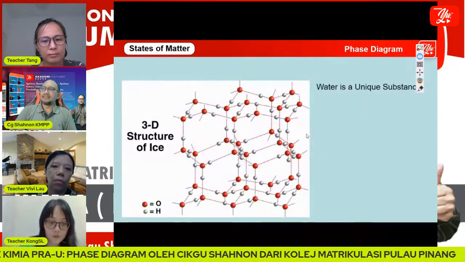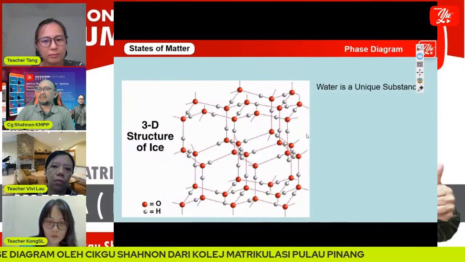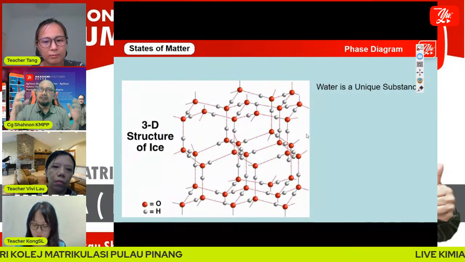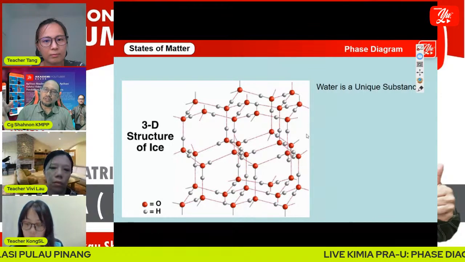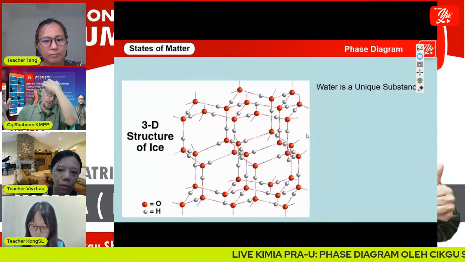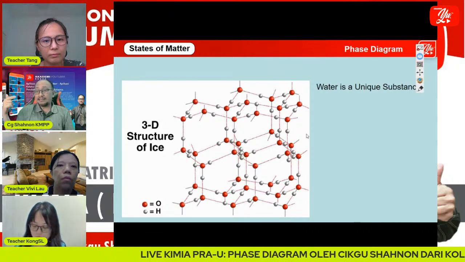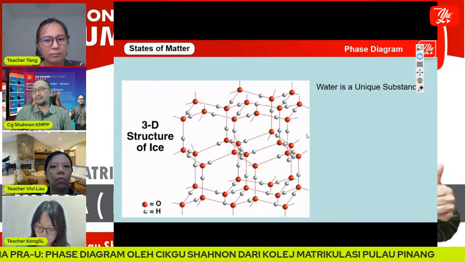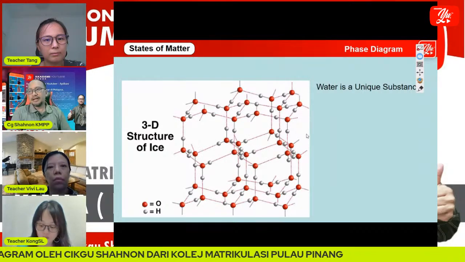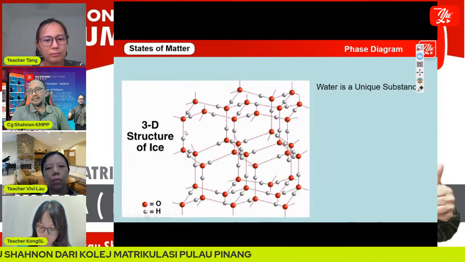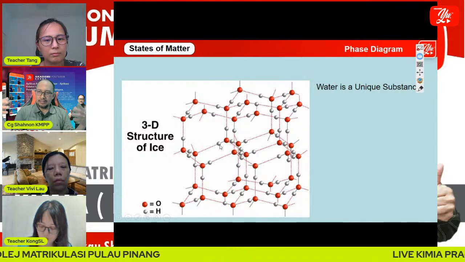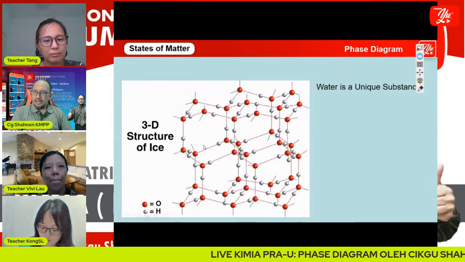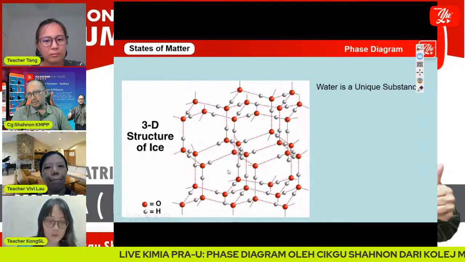Okay. This is a 3D structure of ice. Why does the ice, the solid phase of water, have less density compared to its liquid? Because when it becomes a solid, as we can see here, it has a 3D structure with a lot of space.